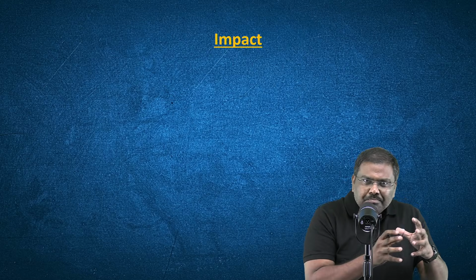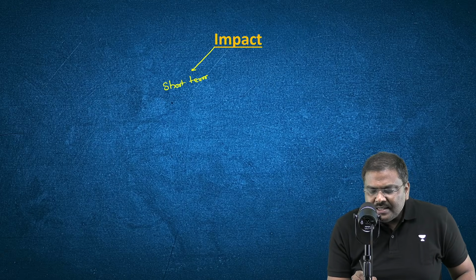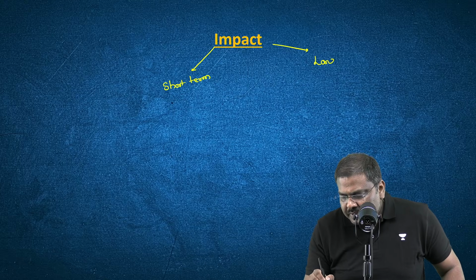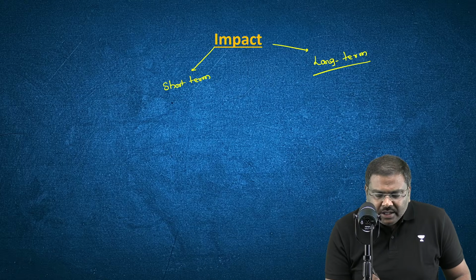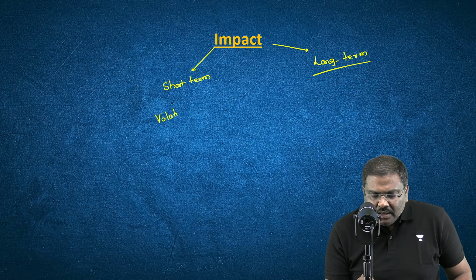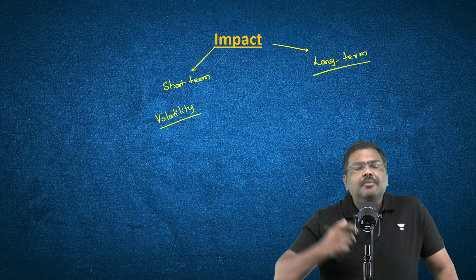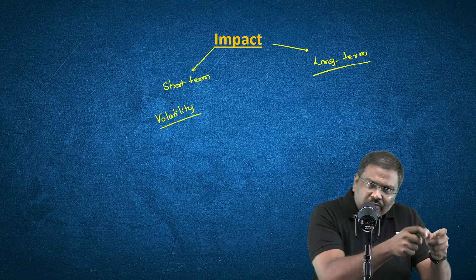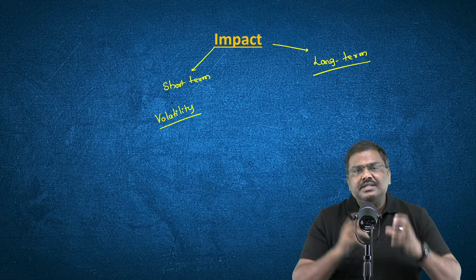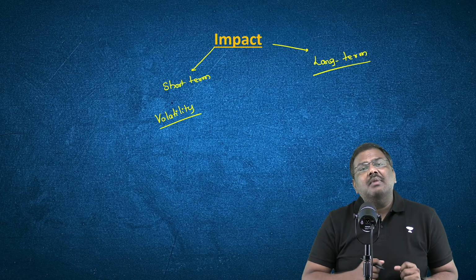I will divide the impact into two headings. One is the short term impact, and the second one is the long term impact. The short term impact is, one, it is going to create volatility in the market, and that has already happened. The crude oil prices have become volatile now. And the second important point is, once the UAE withdraws from OPEC and OPEC Plus, will its exports suddenly increase in the international market?